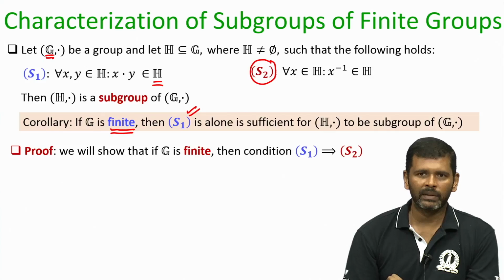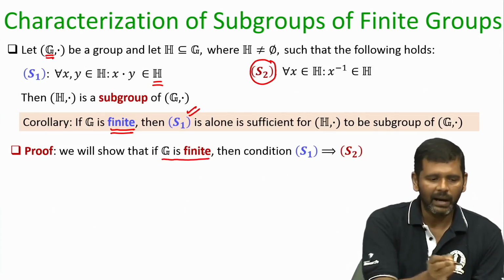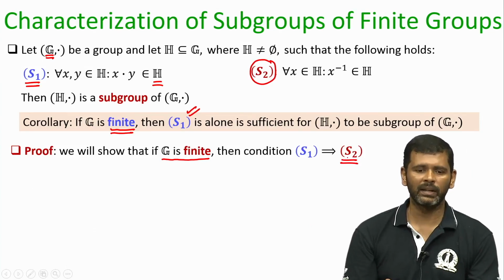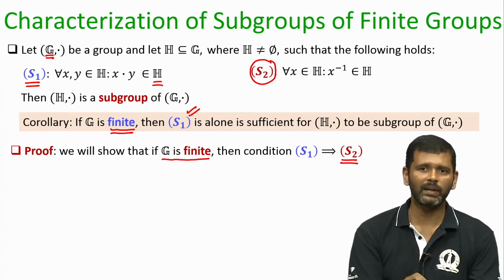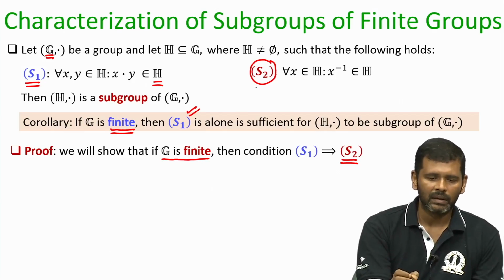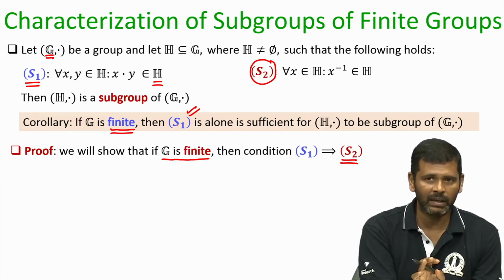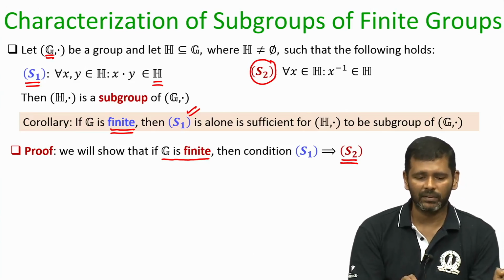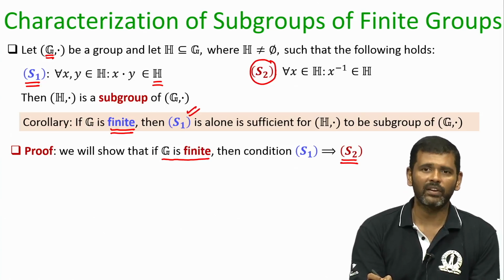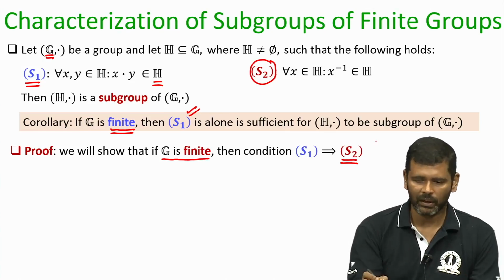So, the proof for this corollary will be the following. What essentially we have to show is that if your bigger group G is finite and if condition S1 is satisfied in H, then condition S2 is also satisfied in H, because we had already proved that if both S1 and S2 are satisfied in H, then all 4 properties of a group hold in H. Right now, it is not given whether S2 is satisfied or not; it is just given that G is finite and S1 is satisfied in H. I will show that from this I can conclude that even S2 is satisfied for my H. And then, if S1 and S2 are satisfied for H, I had already proved that all the group axioms will hold for H as well. So, everything boils down to this proof.